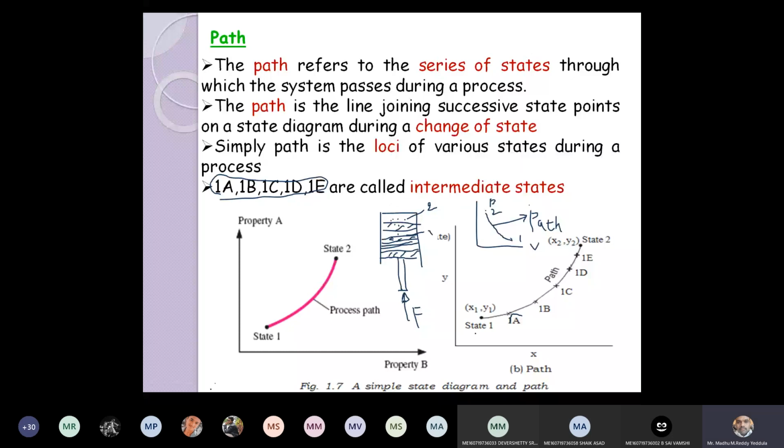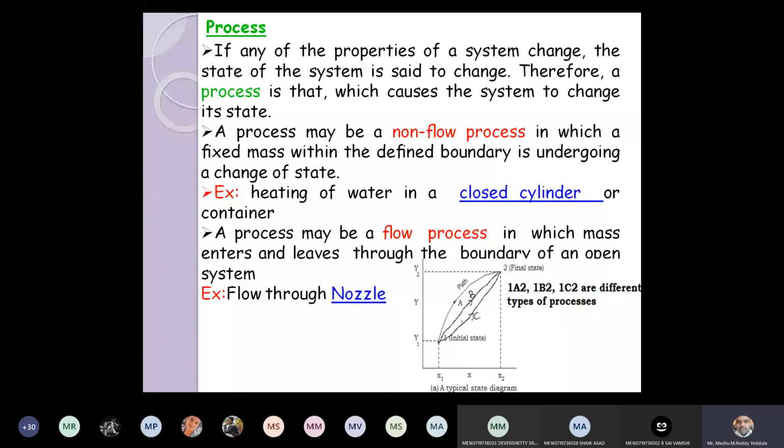Now, process. The process is responsible for the change of the state. You can see here, if any of the properties of the system changes, the state of the system is said to be changed. Therefore, process is that which causes the system to change its state.